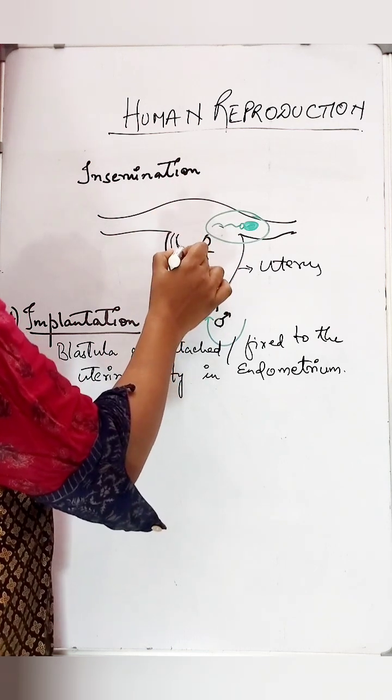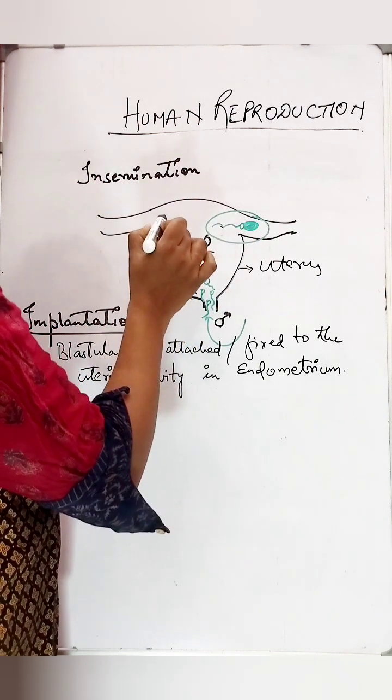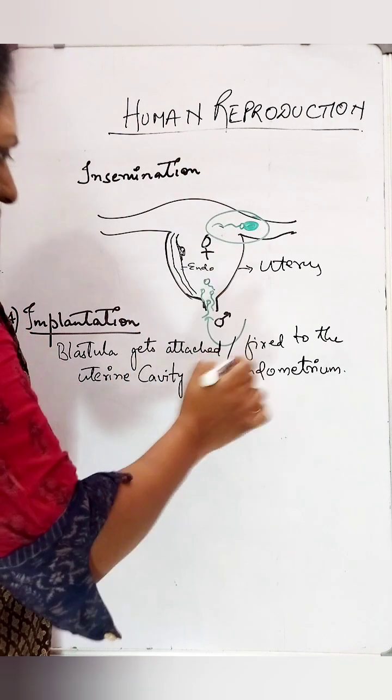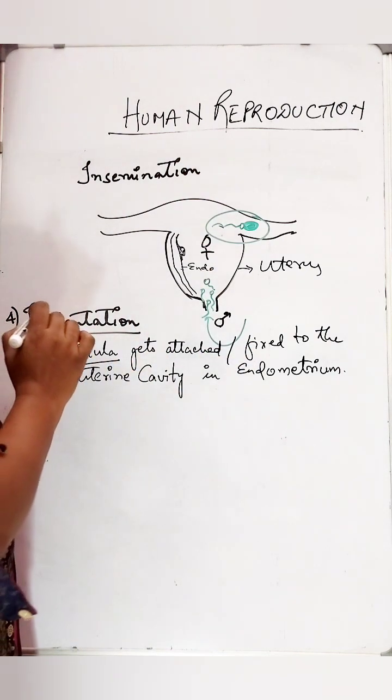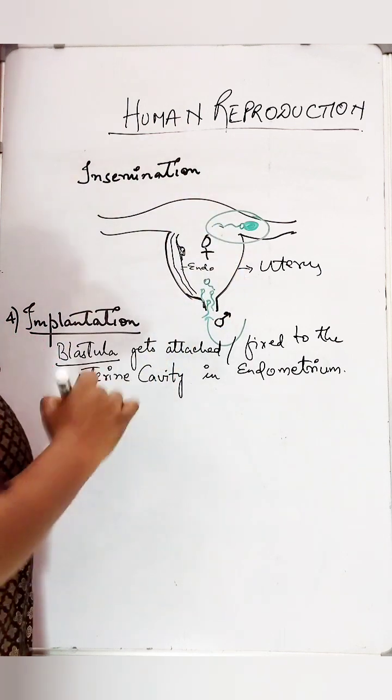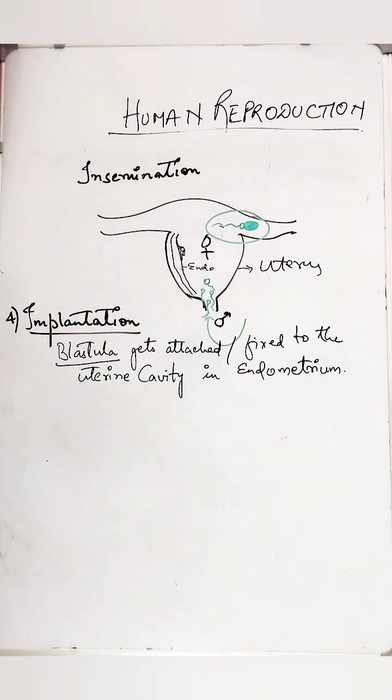This attachment of the fertilized egg at the stage of blastula into the uterine wall of the uterine cavity is called as implantation. So implantation means attachment of the blastula stage or a blastocyst into the uterine cavity in the endometrial layer.